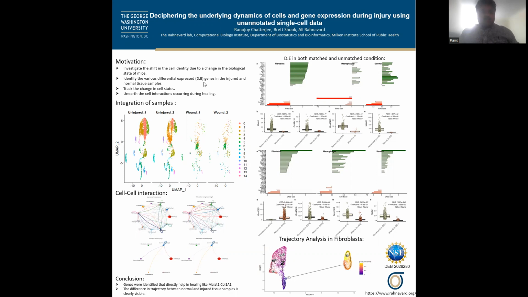As you can see in the integration of samples, we used Seurat functionality to integrate the 4 mice datasets that we have, 2 coming from normal slash uninjured mice and 2 from injured mice. The integration was done based on anchor genes, where the uninjured sample was taken as the reference and the injured data was the queried set.